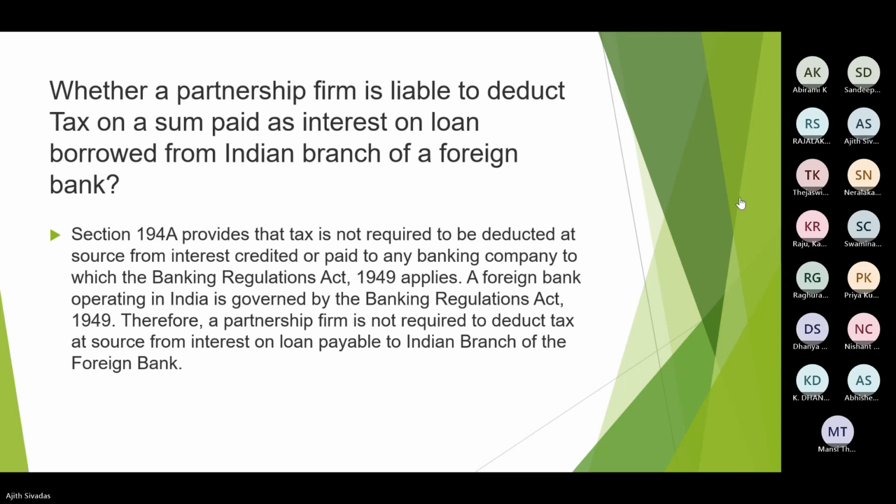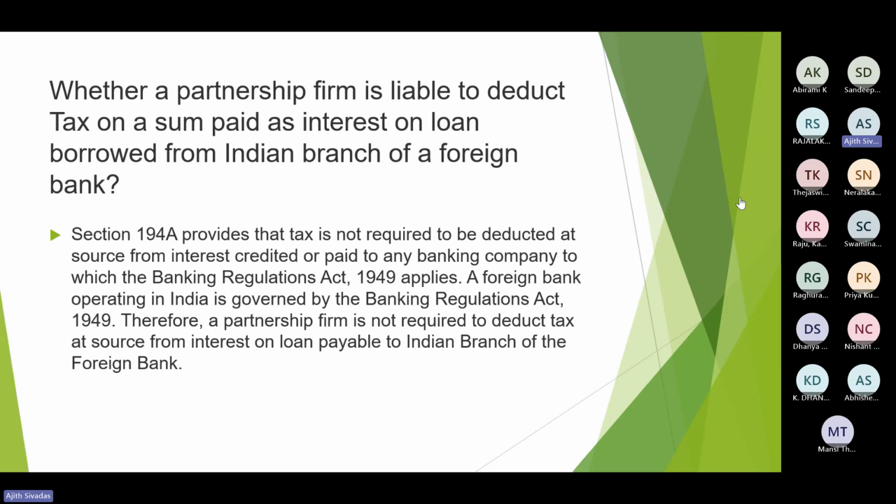So what does it mean? Say you are paying interest under 194A. In cases where you are paying interest to private financiers, TDS has to be deducted if the payment is more than 5,000, and 10% is required to be deducted. If you are not making such a deduction, then because the receiver is a resident and you are paying within India, suppose you are paying 1 lakh as interest. Out of that 1 lakh, 30,000 rupees would be disallowed.